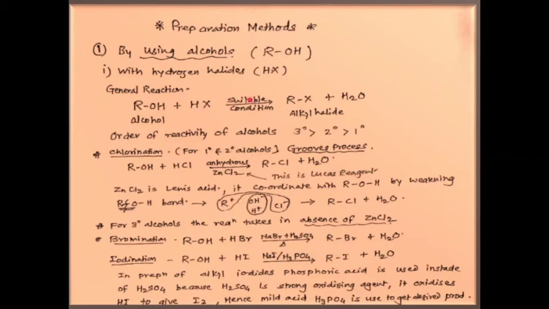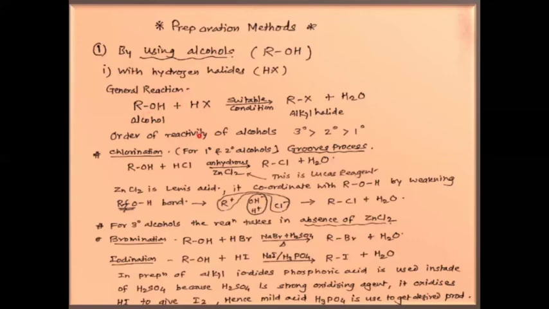Here, any suitable condition. That condition depends on primary, secondary, tertiary alcohol and on the nature of the hydrogen halide. When alcohols are treated with HX, hydrogen halides, then corresponding alkyl halide formation takes place plus H2O. Now here the OH hydroxyl group is substituted by X halide.